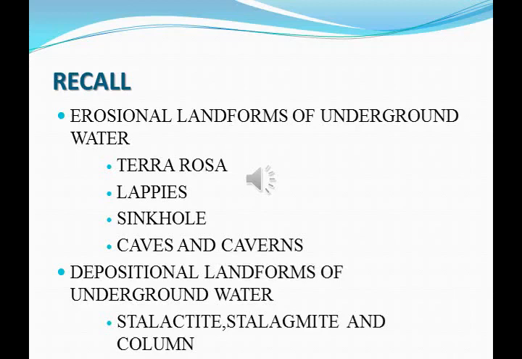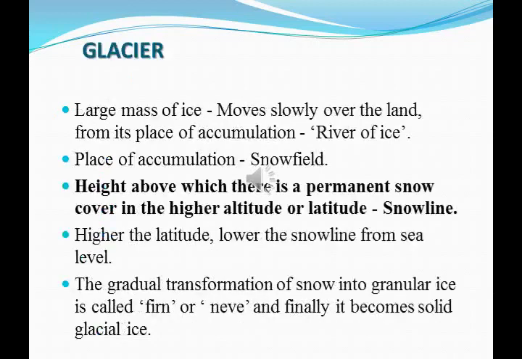So today we will see the landforms of glaciers. Have you seen glaciers? Glaciers are nothing but a large mass of ice that moves slowly over the land from its place of accumulation.